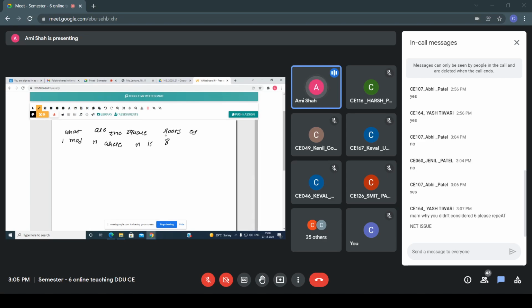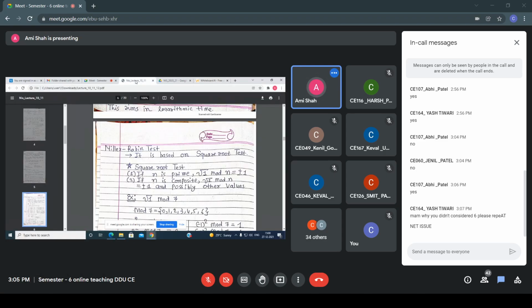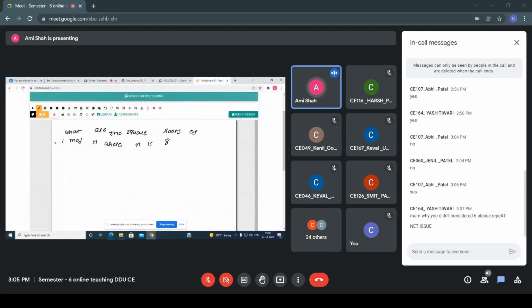Now all of you know that n is a composite number, right? If it's a composite number, then in this case the square root of 1 mod n is equal to plus or minus 1, and possibly some other values that you are getting, right?